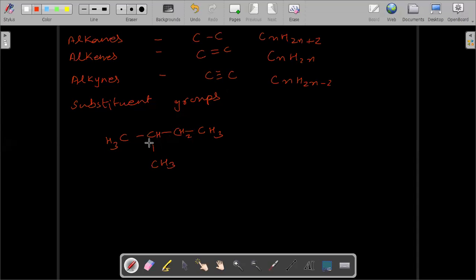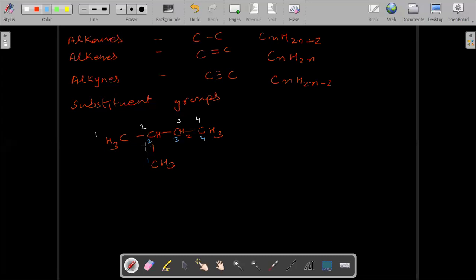So if you try to find the longest chain of carbon atoms, you can count like this: 1, 2, 3, 4. Or you can count like this, I'm marking in blue color: 1, 2, 3, 4. So either way you are getting the longest chain. Either you count the one shown in white, or the one given in blue. Both are correct here, so you can use both as correct countings.